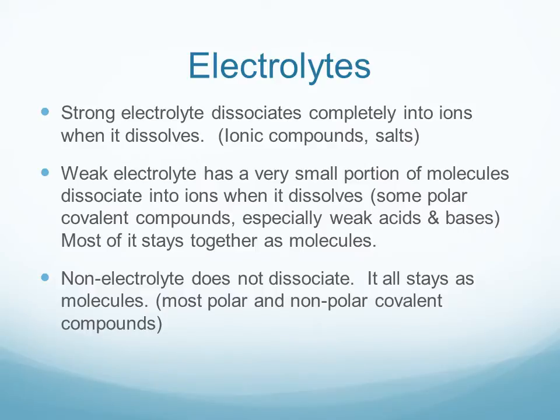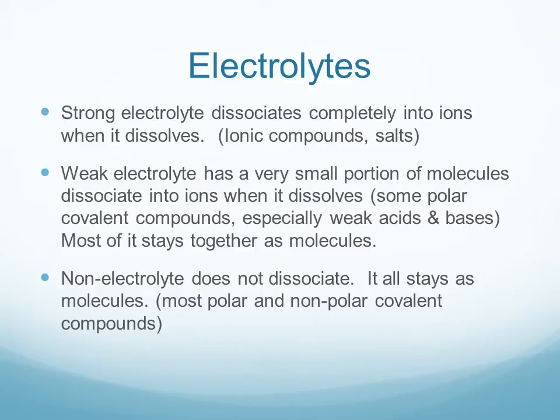Electrolytes are compounds that dissociate into ions when they dissolve. So ionic compounds, in other words salts, are strong electrolytes. They completely become ions when they dissolve in water. A non-electrolyte, most covalent compounds, whether they're polar or nonpolar, are non-electrolytes, and so when the compound dissolves in water, the molecules separate from each other, but each molecule stays together as a neutral molecule without a charge. So there are no ions.